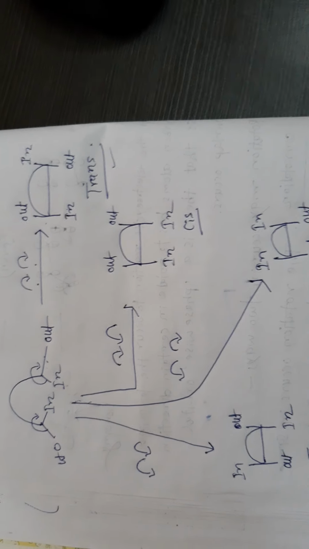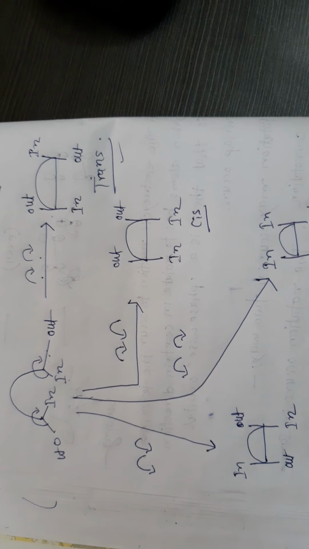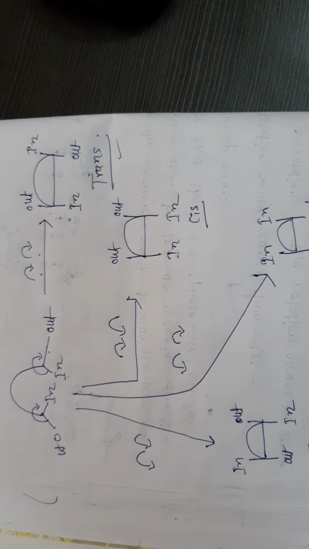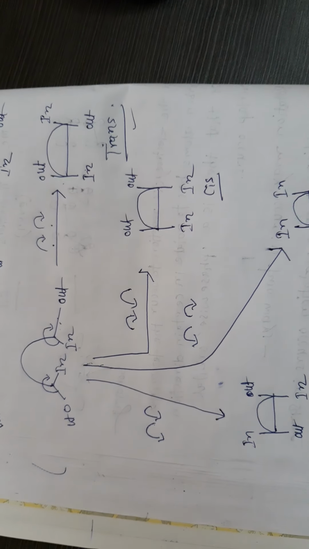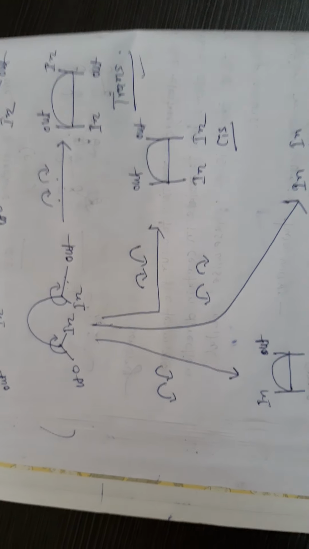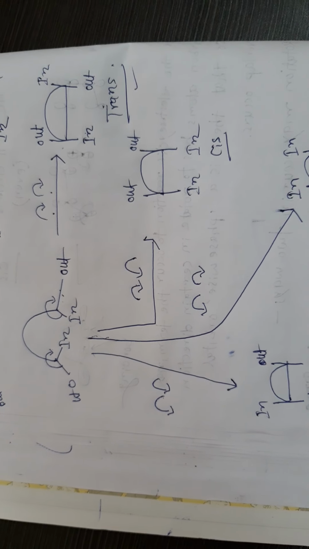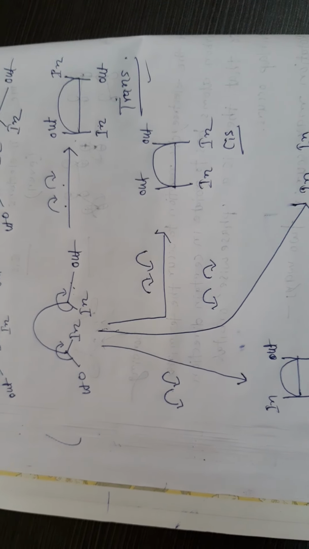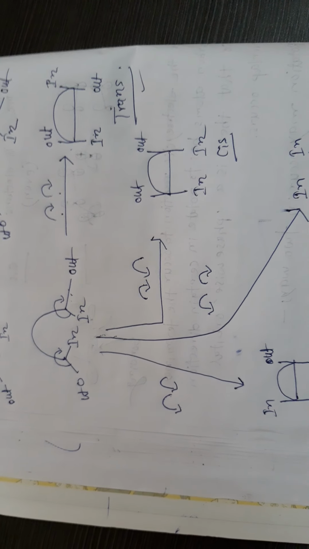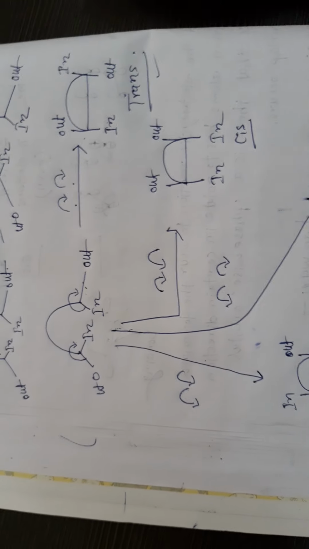Okay. Now when is this cis product formed, and when is the trans product formed? This is your question. That depends on two factors as I discussed. One is the mode of activation and the second one is the number of pi electron pairs. Let's see.